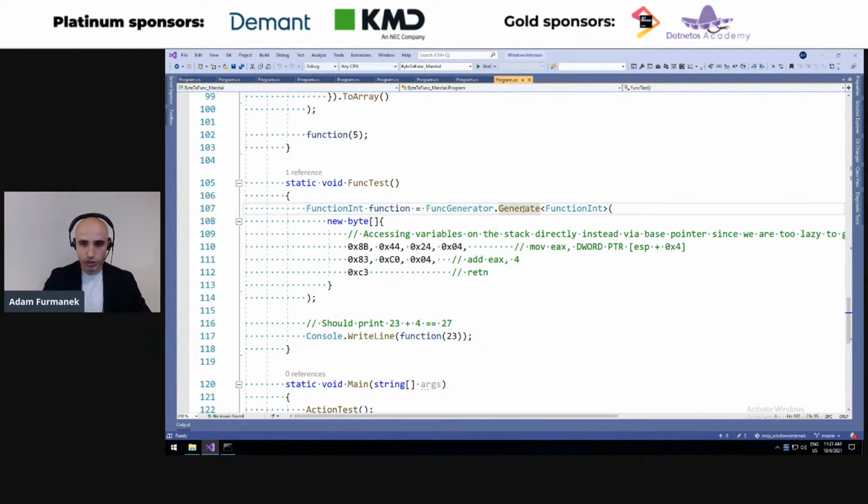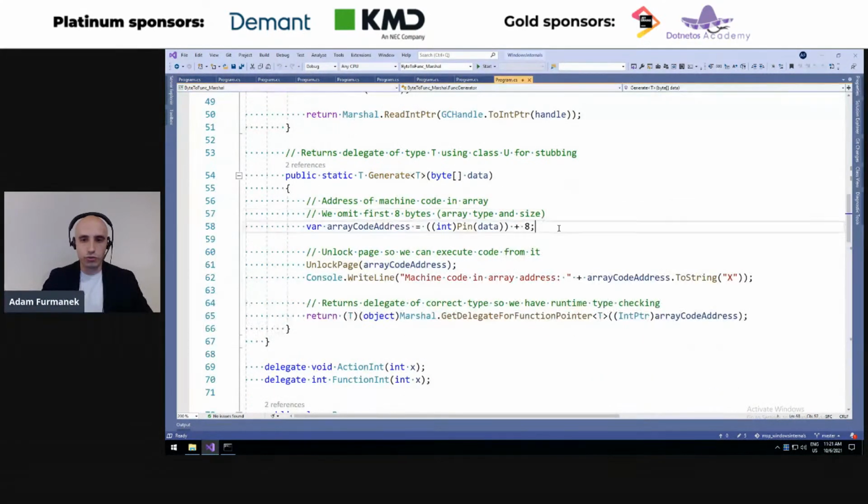So if we go to this generate method, we need to do a couple of things. First, we get this byte array of our machine code. The first thing we would like to do, and bear in mind, I'm running this directly for 32-bit architecture. Even though I'm running this on a 64-bit processor, it doesn't matter because we can still execute 32-bit applications. So I'm just dealing with integers, not with longs, but you can obviously make it generic to use int pointers and so on. But to keep it simple, I'm assuming integers everywhere, and we are on 32-bit architecture here.